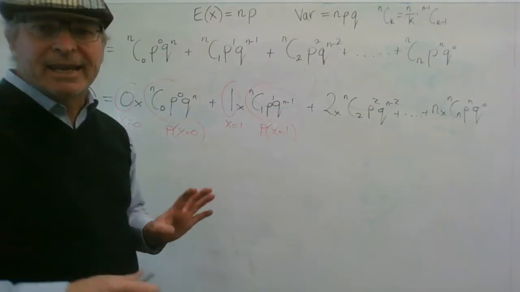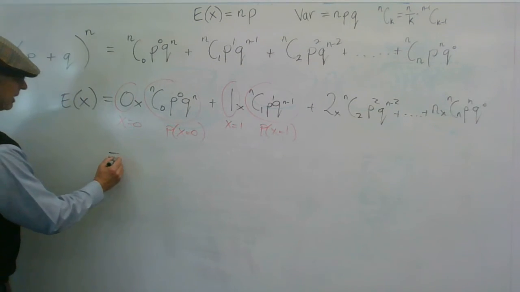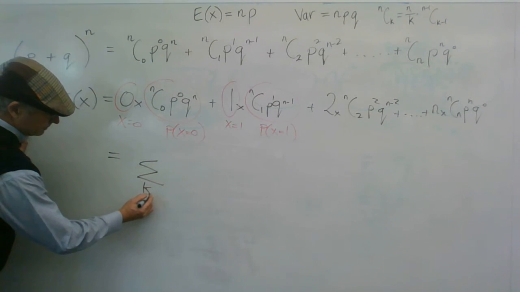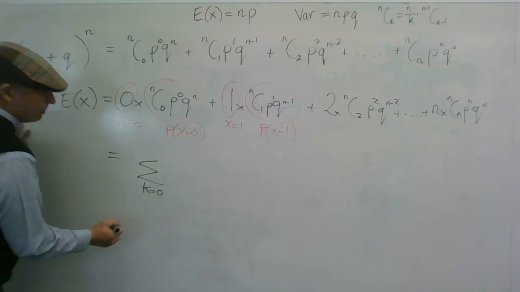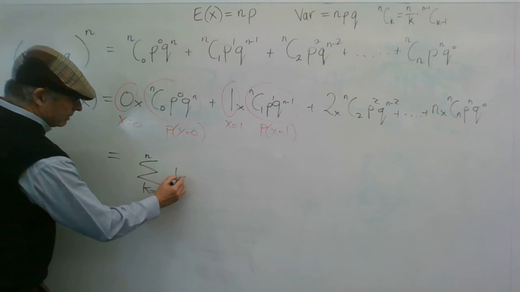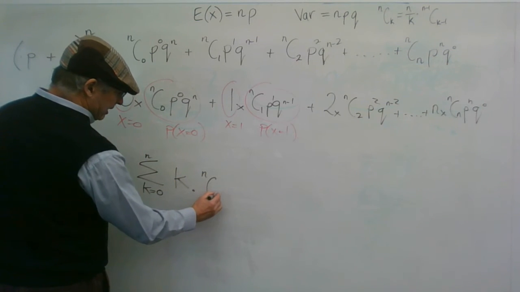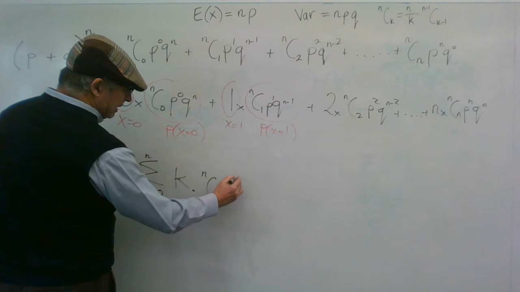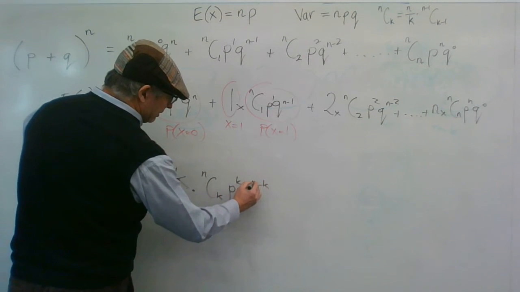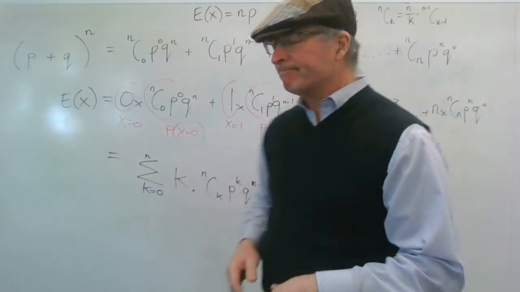Now I can write that in summation notation. It's equal to the sum from k equals 0 up to n of k times nCk P to the k Q to the n minus k. Now let's just consider that so we understand where that comes from.